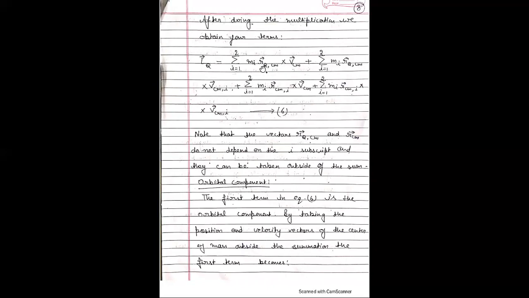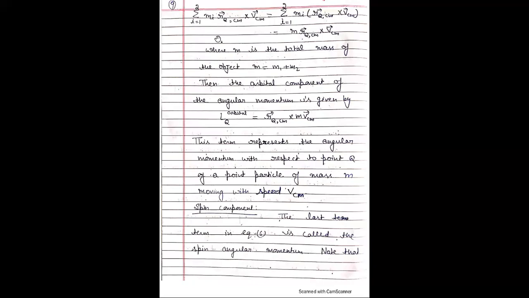The first term in equation 6 represents the orbital component. By taking the position and velocity vectors of the center of mass outside the summation, because r_Q,CM does not depend on i and v_CM also does not depend on i, the first term becomes Σ m_i r_Q,CM times v_CM. This is the first term.